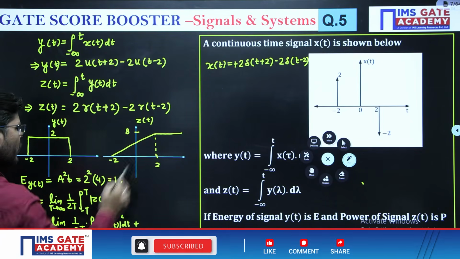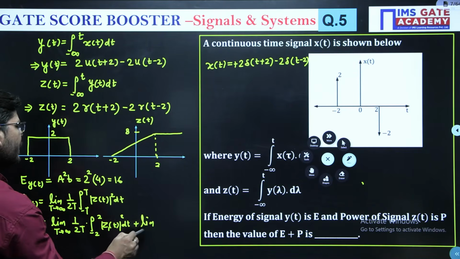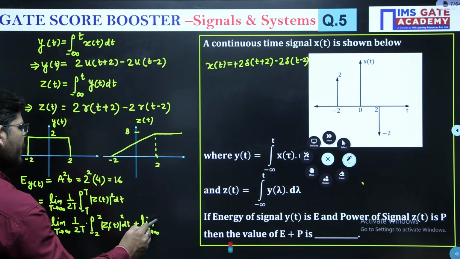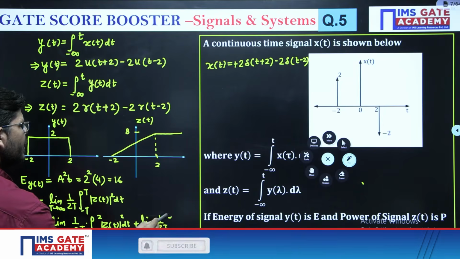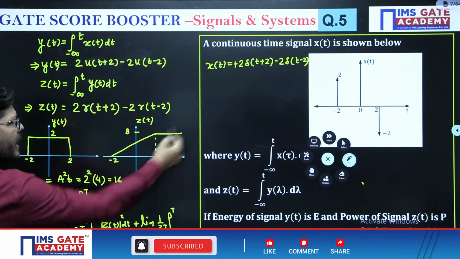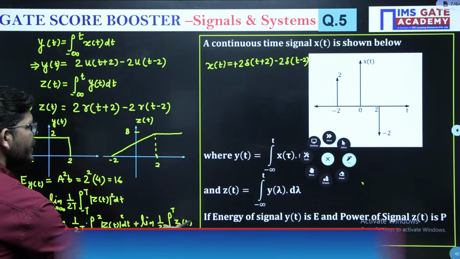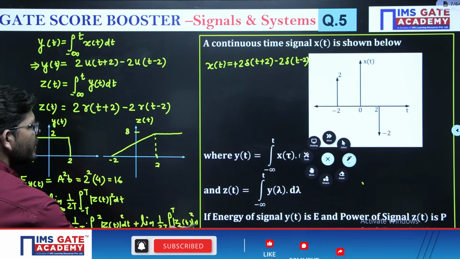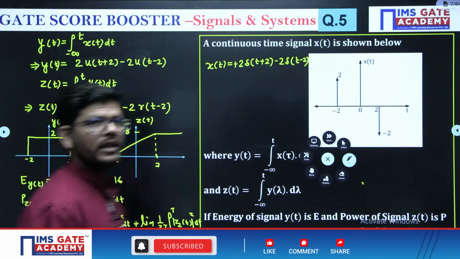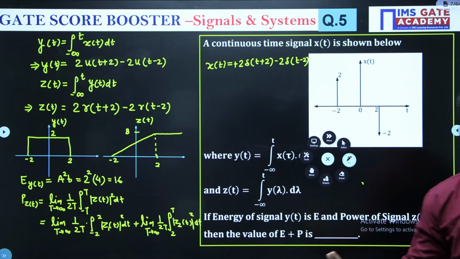Let me write this part of the signal as z1 of t. Then we can also integrate, with limit T tending to infinity, 1 upon 2T, the lower limit is 2 and the higher limit is some T, and we write it as z2 of t, dt. Correct? So we can divide our integral like this.